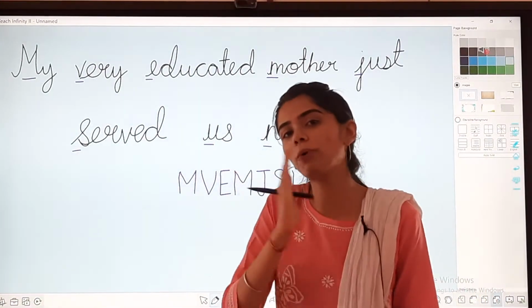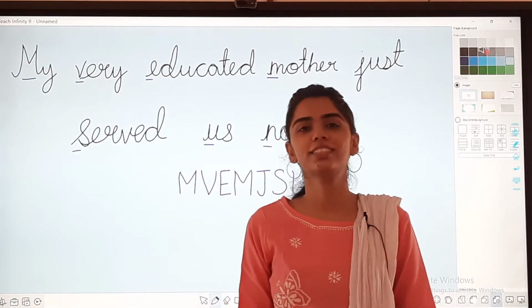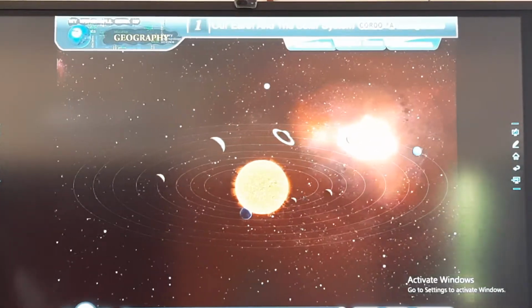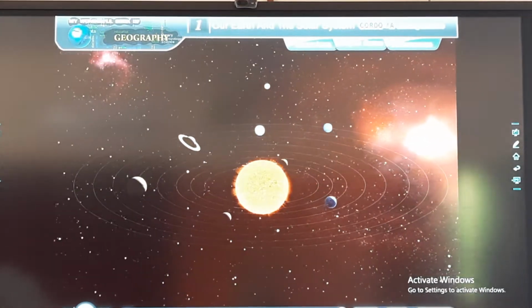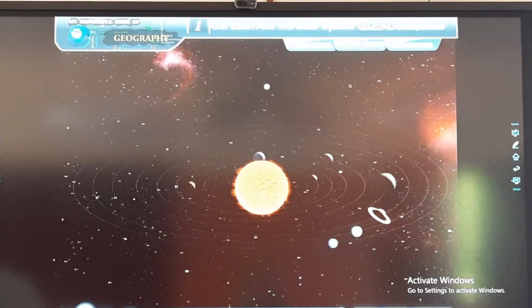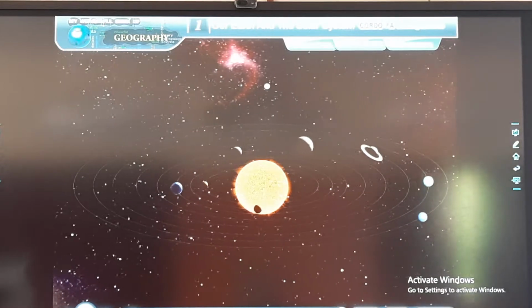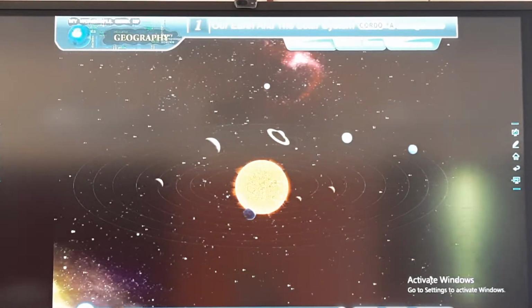This will tell you the proper sequence. Is it clear? So now we will start with the chapter. The Sun, the 8 planets with their satellites, and some other heavenly bodies like asteroids, meteors, and comets form the solar system. The Sun is at the center of the solar system.